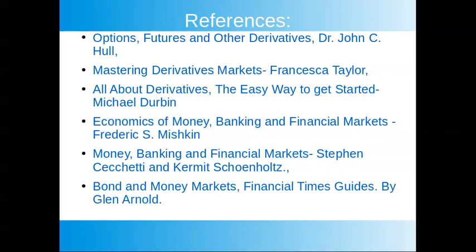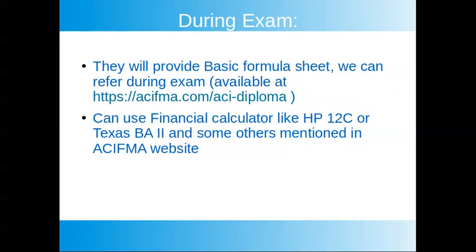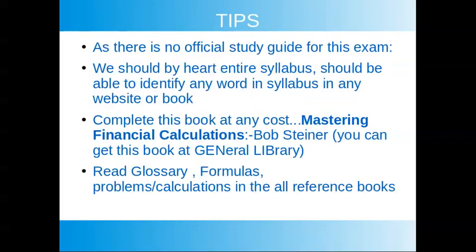And these are reference books. If you follow all the reference books, you will get at least 80% of marks in this exam. During the exam, they will provide a basic formula sheet, which is also available on the website. They will provide the printouts, and we can refer to them during the exam. We can use any financial calculator like the HP 12C or Texas BA II, and some other calculator versions are mentioned. It is available on the ACI FMA website.